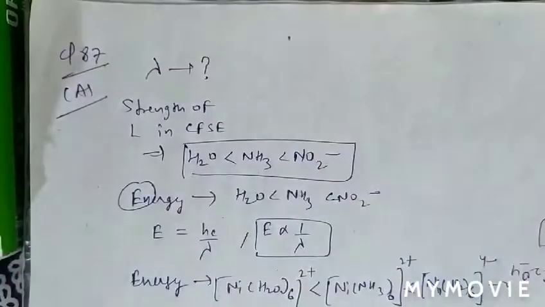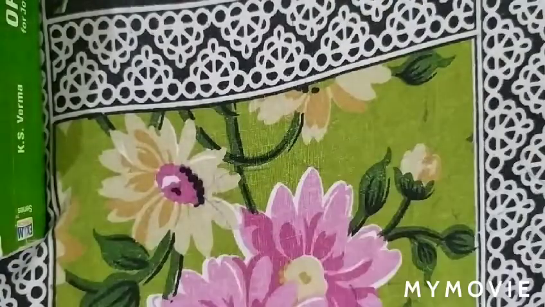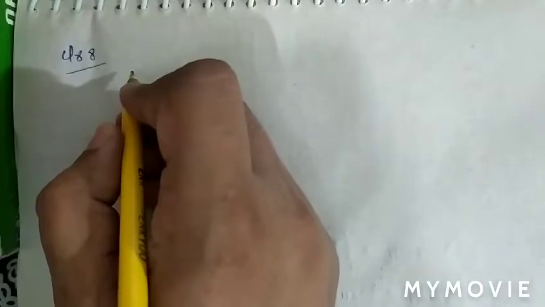Question number 88 is about the number of ions per mole of the complex in a solution.